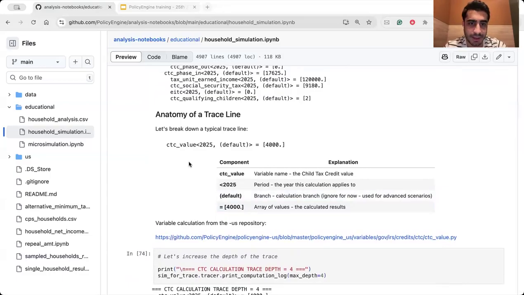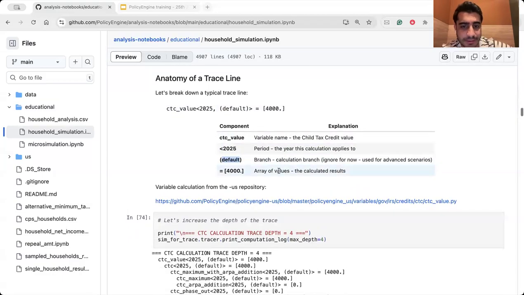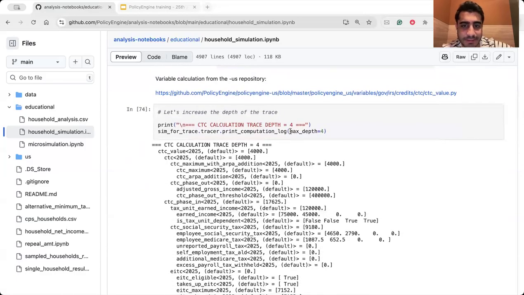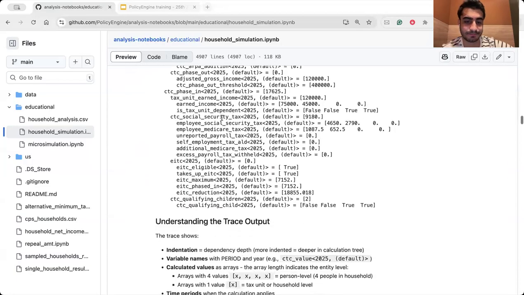It's helpful to have an understanding about the anatomy of a trace line as well. So what is that here? The component, the CTC in this line, is the variable name. This is the year, and this is the branch. We usually set it at default. We can set a different branch as well. And also, we have the value of this variable, in the brackets. You can see the values. If you set the max depth to 4, you can see we have more components here, more layers, and more details here.